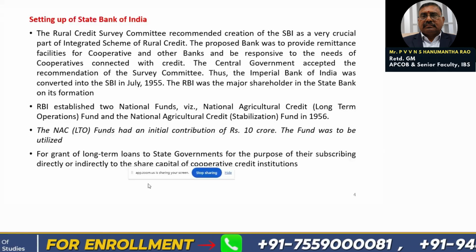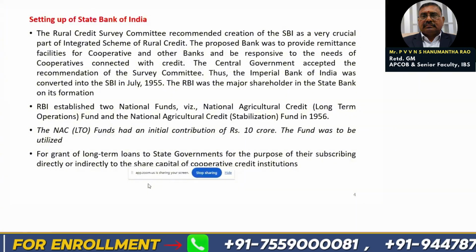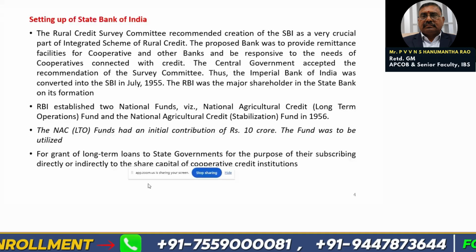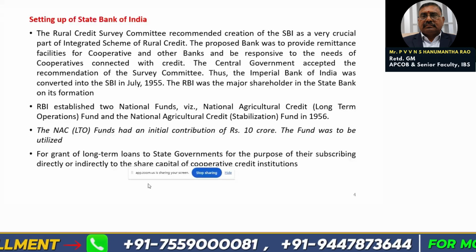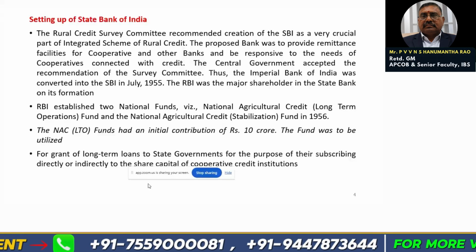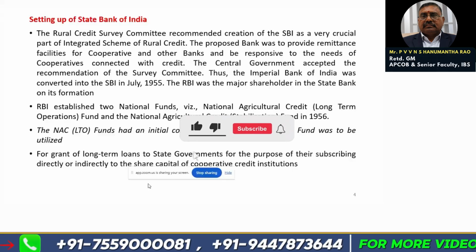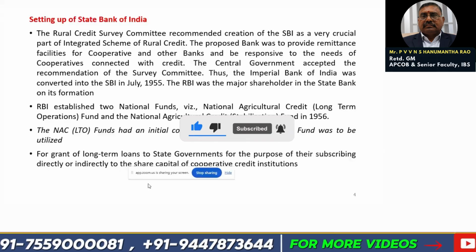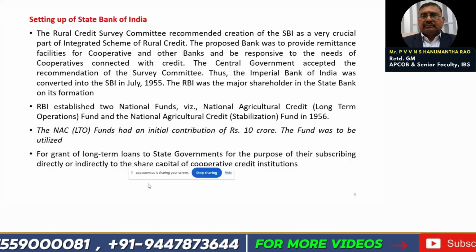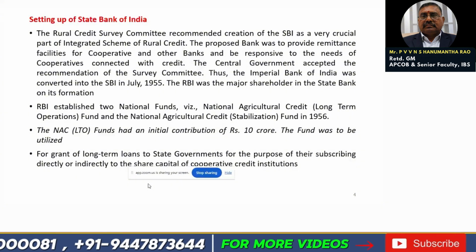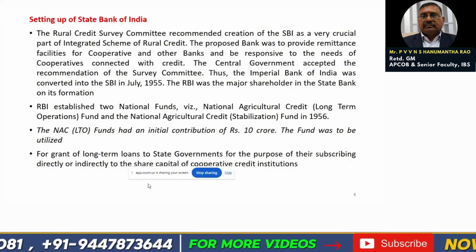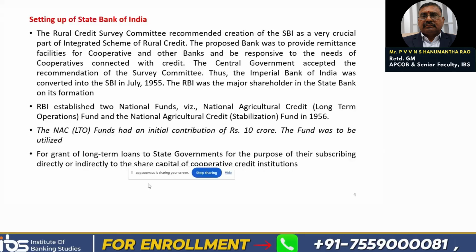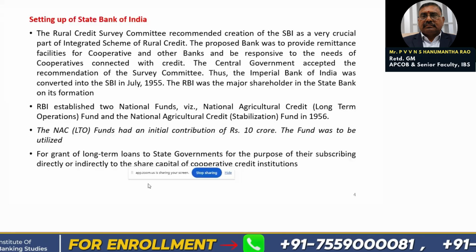The Rural Credit Survey Committee recommended creation of SBI as a very crucial part of the integrated scheme of rural credit. The proposed bank was to provide remittance facilities for cooperatives and other banks and be responsive to the needs of the cooperatives connected with credit. The central government adopted the recommendations of the survey committee. Thus, Imperial Bank of India was converted into SBI in July 1955. The RBI was the major shareholder in the State Bank of India on its formation.